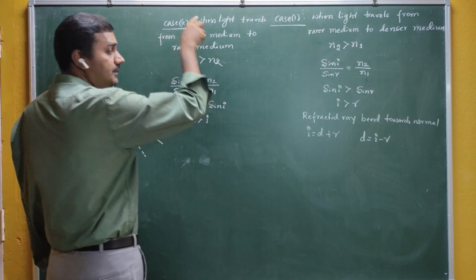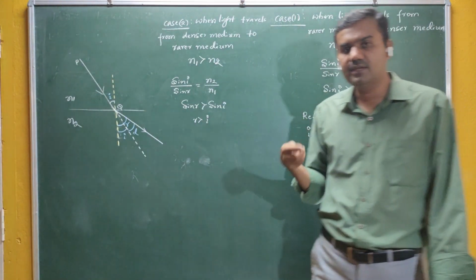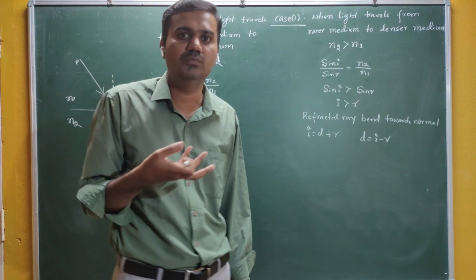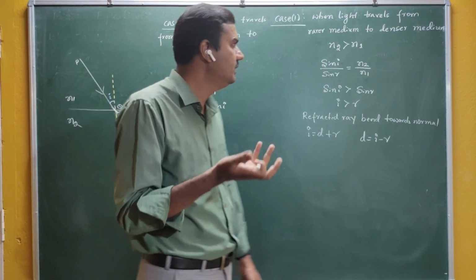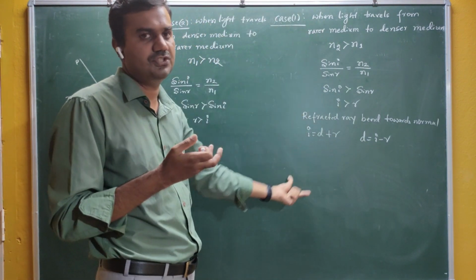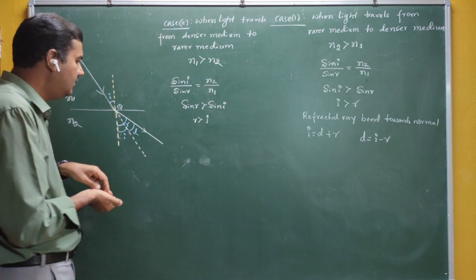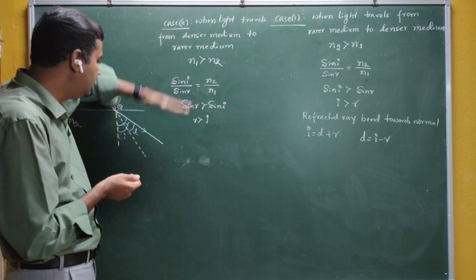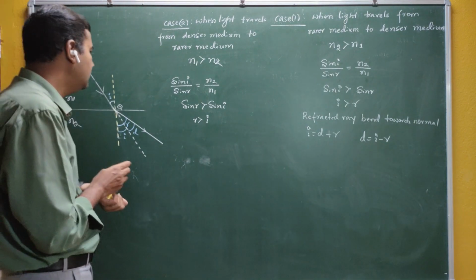Therefore, in future ray diagrams, when we take the topic of refraction, the travelling of light from one medium to another medium, we have to remember these conditions. When light travels from denser medium to rarer medium, you have to draw the ray diagram in such a way that the refracted ray should move away from the normal.